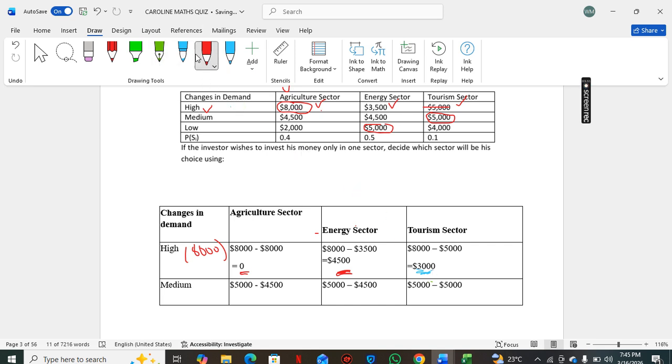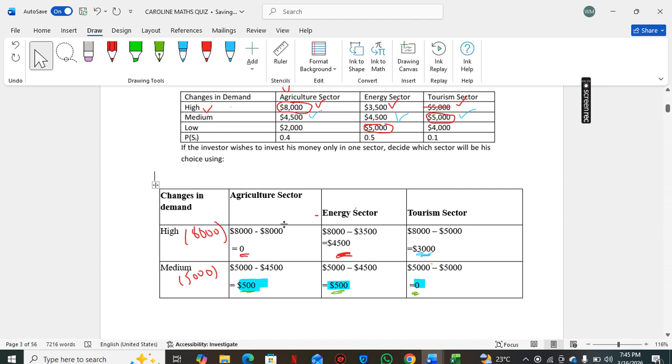We go to the next state, when demand is medium. The highest payoff here is 5,000. We're subtracting it from this 4,500 here, and this 4,500. So 5,000 minus 4,500, you get 500, which tells us when demand is medium and you invest in agriculture, you lose out on $500.